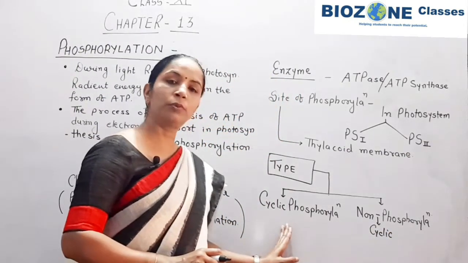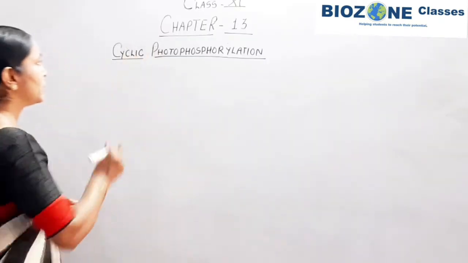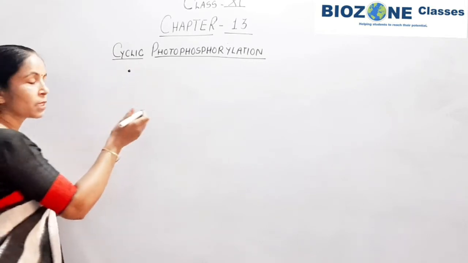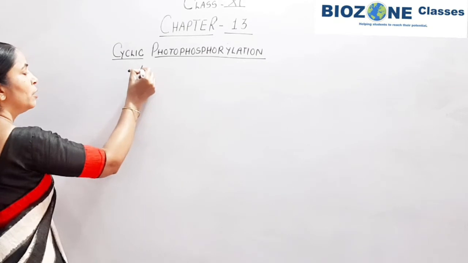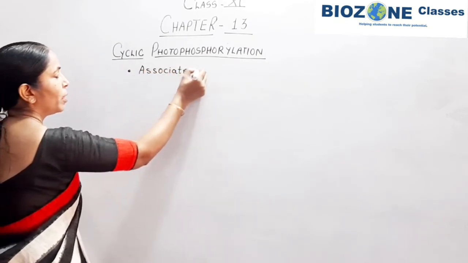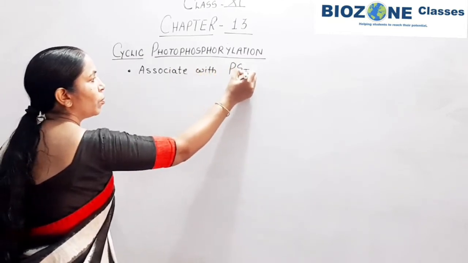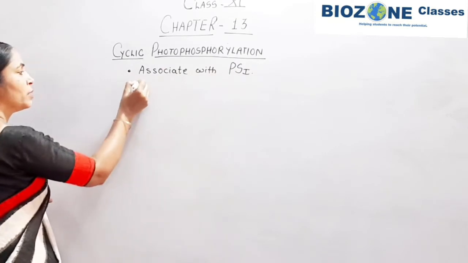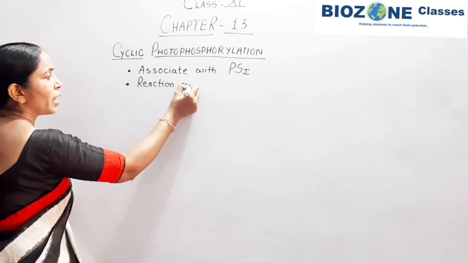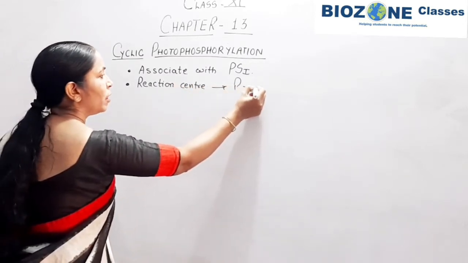Now we come to cyclic photophosphorylation. First, remember that cyclic photophosphorylation is associated with PS1, and that's why the reaction center for cyclic phosphorylation is P700.